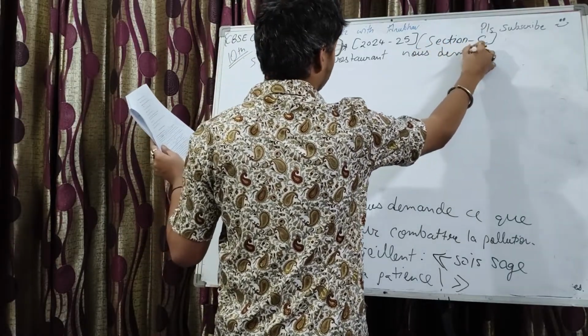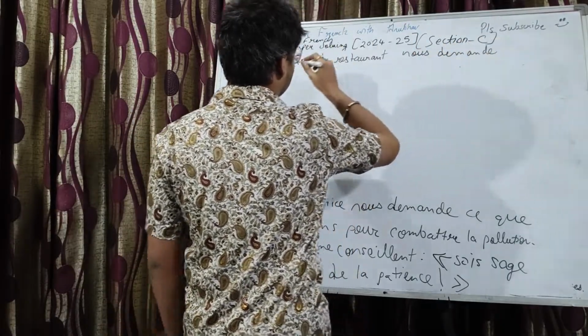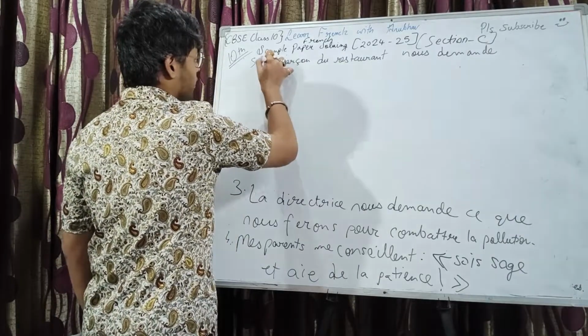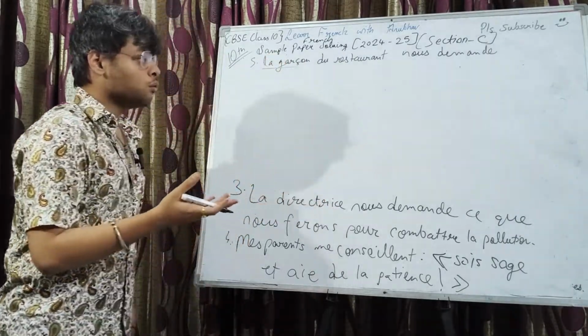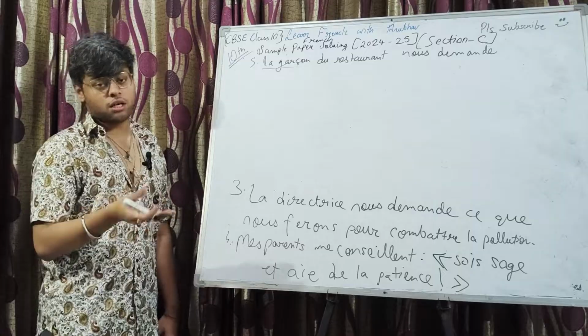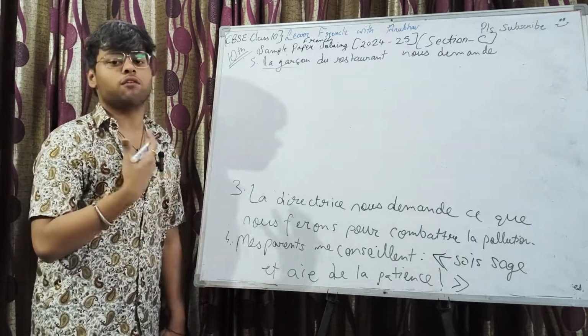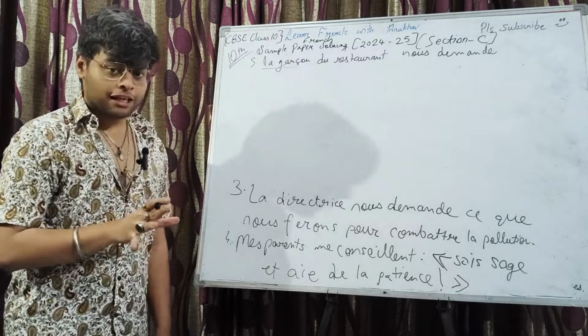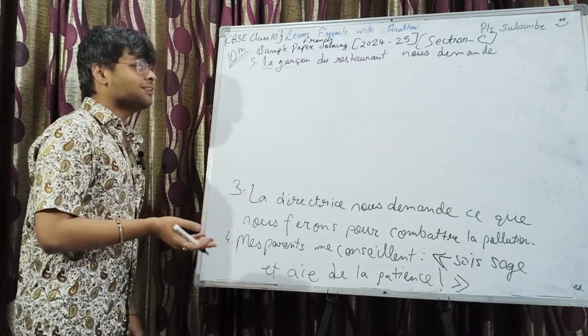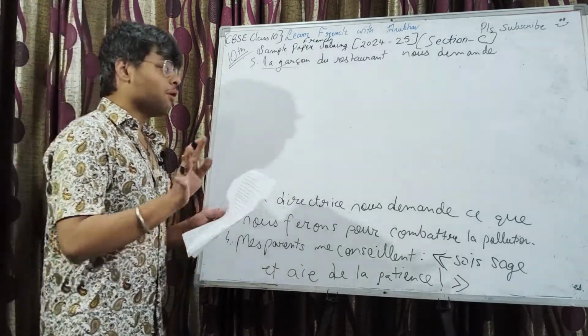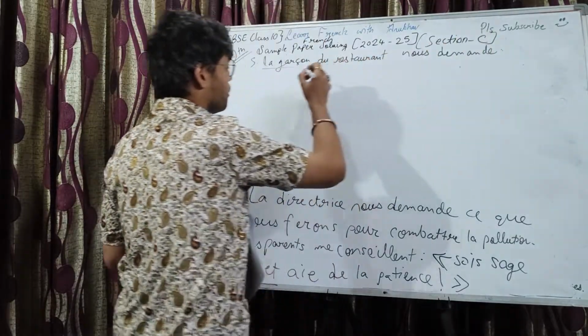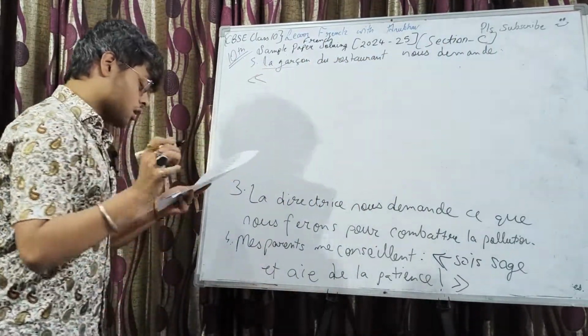Okay, so we know that the waiter is addressing us. It means he'll refer to us, if speaking in the direct speech, as vous, second person plural. So, le garçon du restaurant nous demande, colon, guillemets open, que voulez-vous boire?